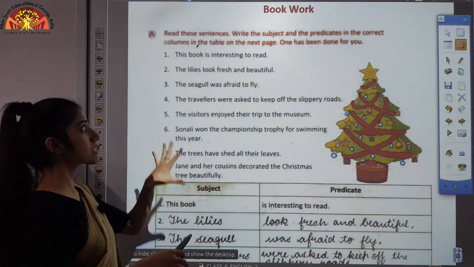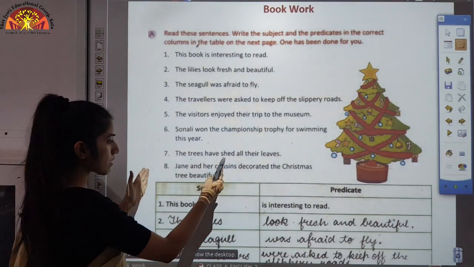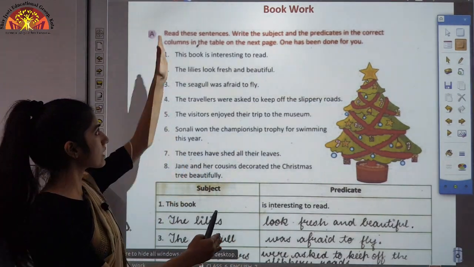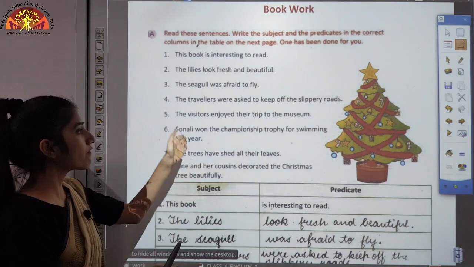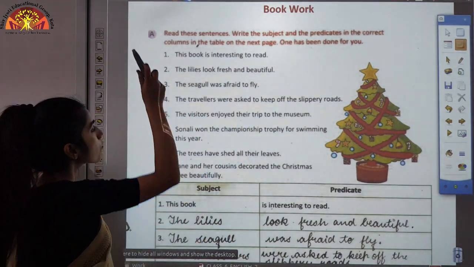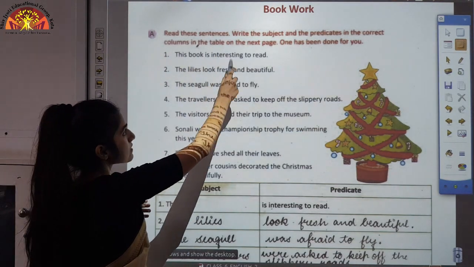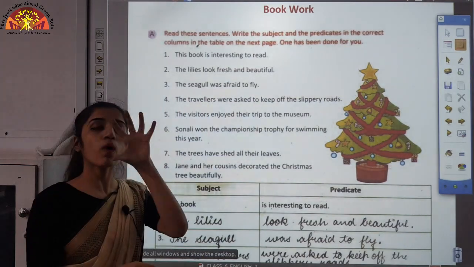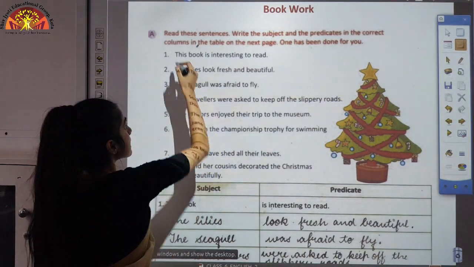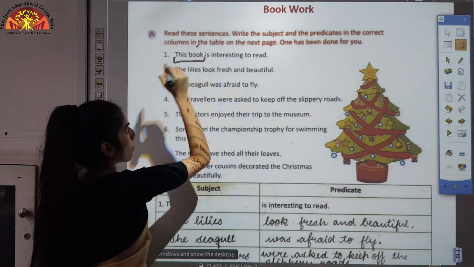What we have to do is separate the subject and the predicate. In the subject column we will write all the subjects that are given in these sentences, and we will write the predicates in the next column. Now moving to the first one, this book is interesting to read. Here, what are we talking about? We are talking about this book, isn't it?